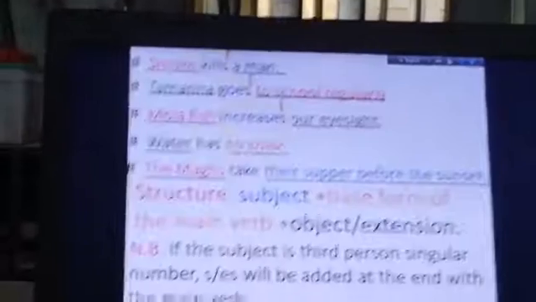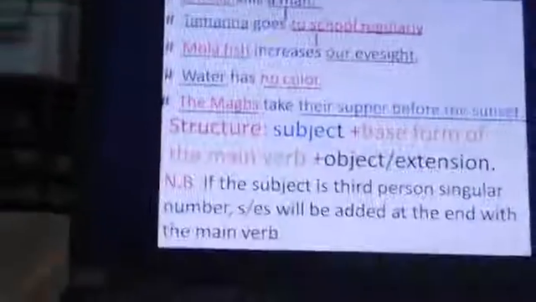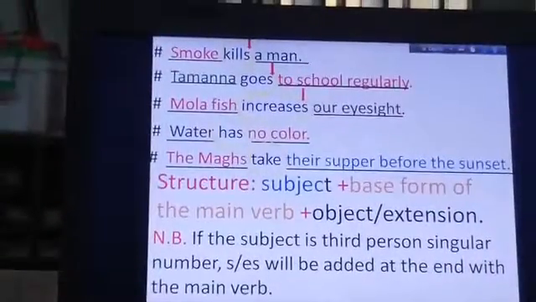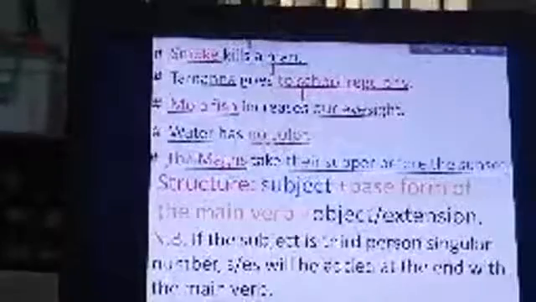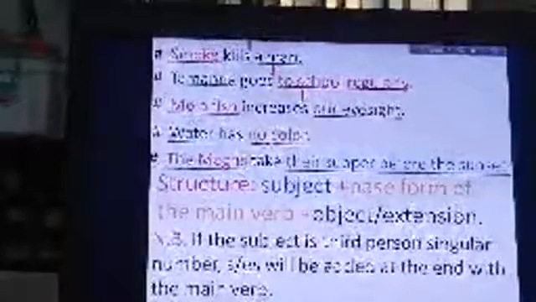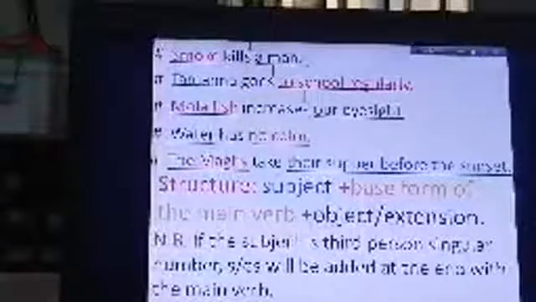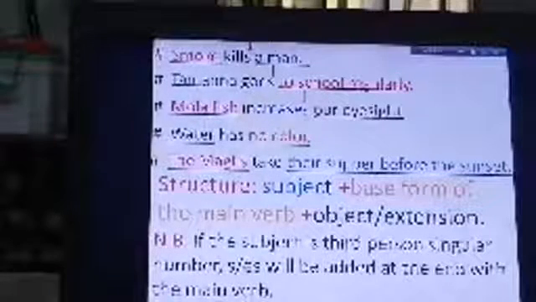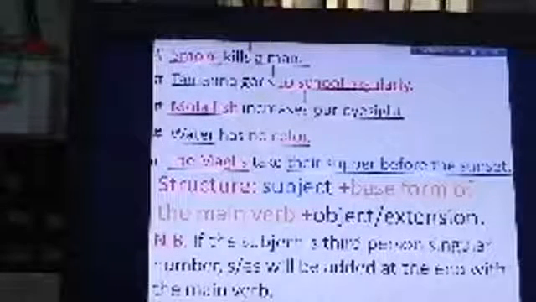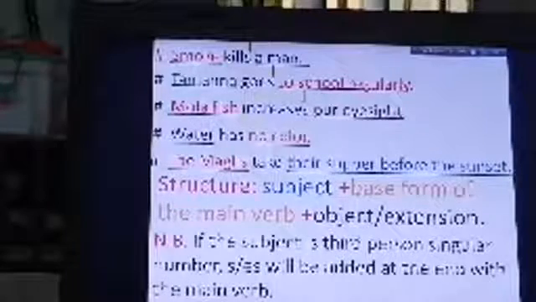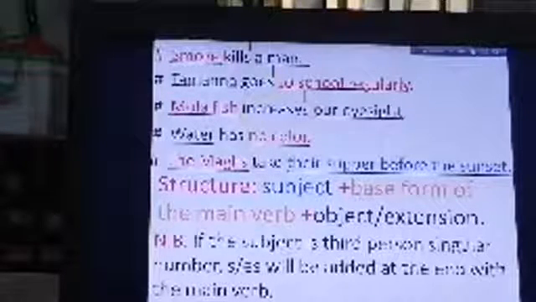So, dear students, if the subject is third person singular number, s or es will be added at the end of the main verb. Here you see the s or es has been added at the end of the main verb. That is indicated in the three sentences above, as you see.